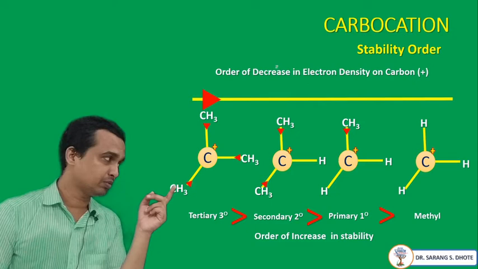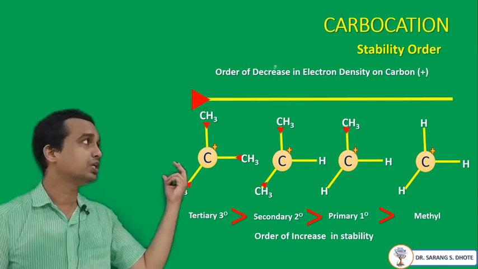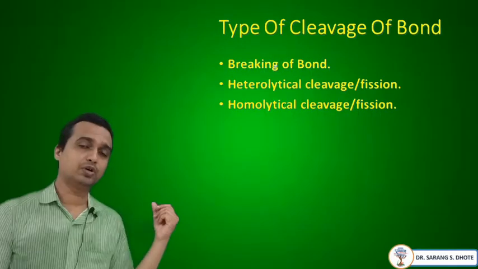Now, next, the carbocation stability. The second factor: due to resonance also, the carbocation is stable. In the first example, we see that there is CH2 double bond CH2 which carries a positive charge. Here the pi electrons can be shifted easily, so the positive charge can shift, and this is known as resonance, or sometimes it is also known as mesomerism. But preferably I say that this is resonance. This is more stable as compared to the other two species.